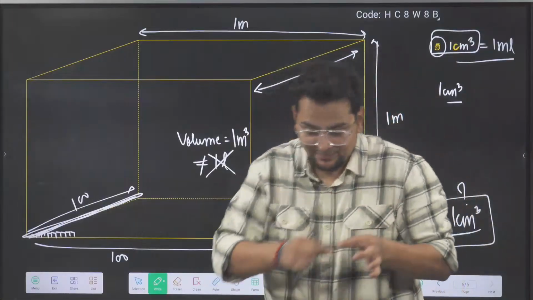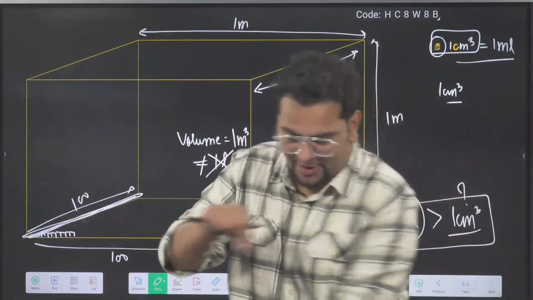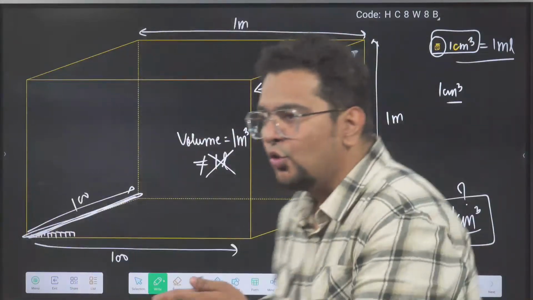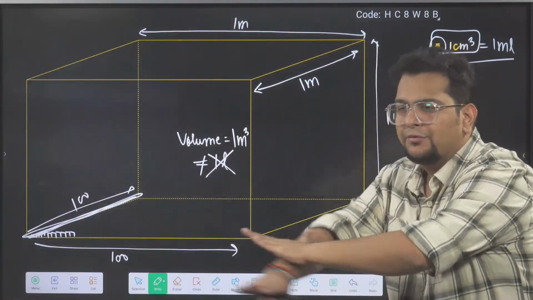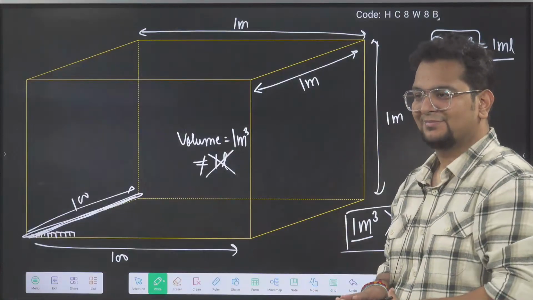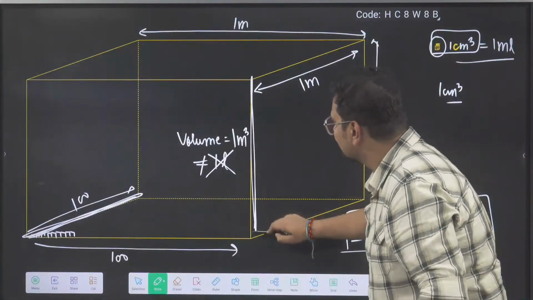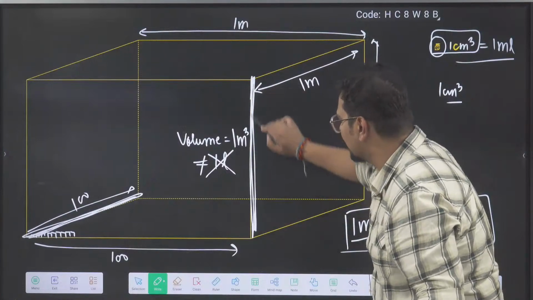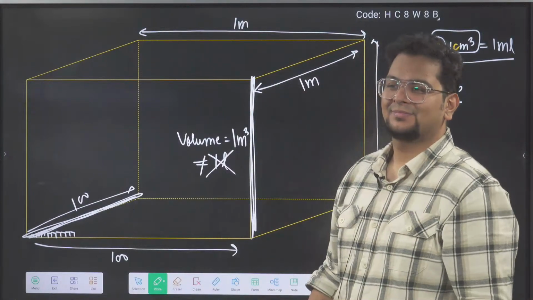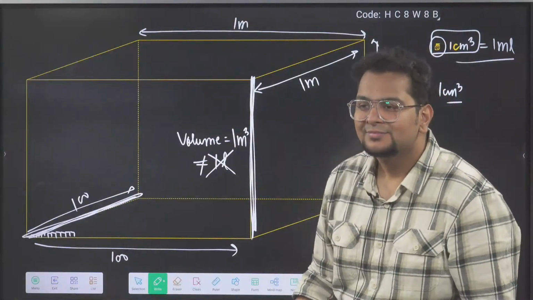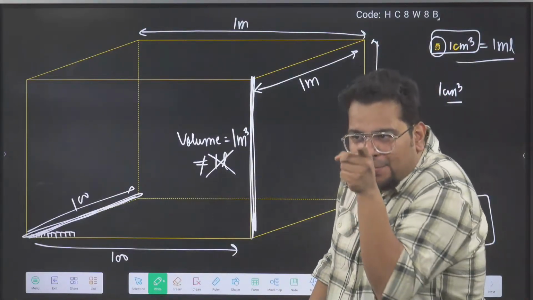So what did you do? You made 100 like this, 100 like this. So the first layer is completed. What is the height? How much is the height of this big cube? So how many 1 centimeter cubes will come up?